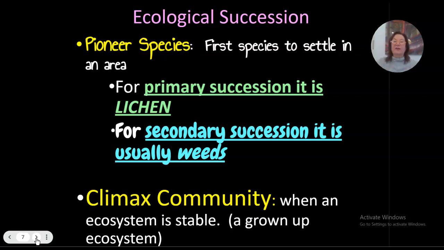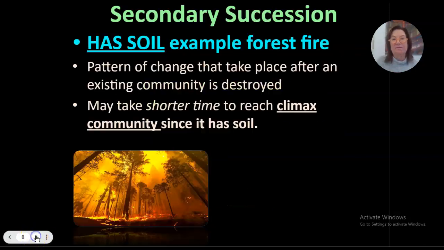So let's say a fire comes and burns everything on the top of the soil and the soil's left. So a lot of weeds, with their roots, will grow up first. So there you have it. And then at the end of each one of these, once it returns to its original ecosystem, it will then be called a climax community because it's reached where it had been.